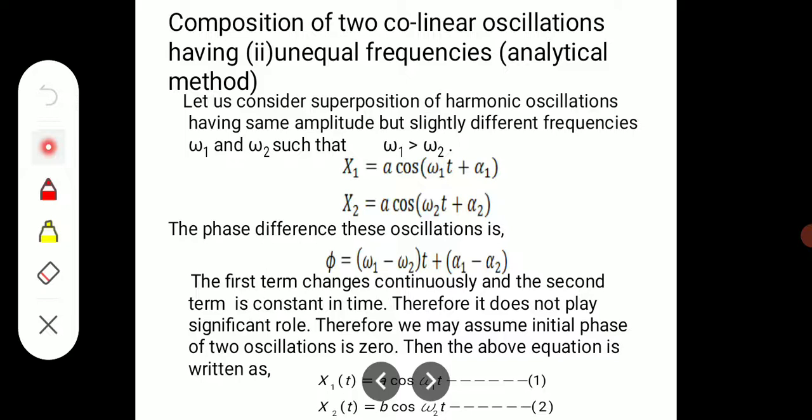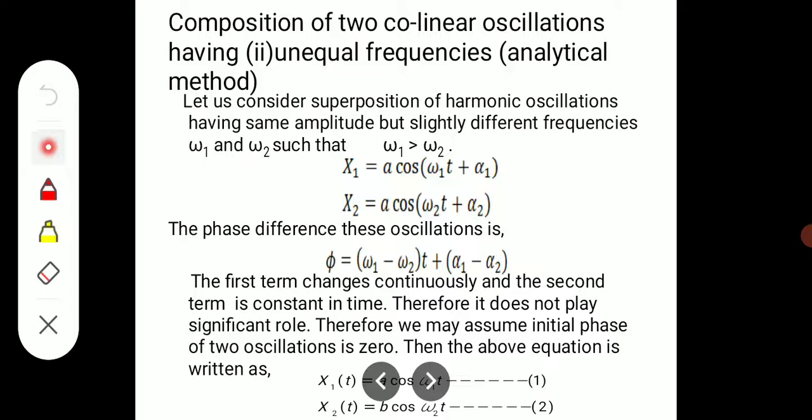And today, the composition of two collinear oscillations having unequal frequencies. Let us consider the superposition of harmonic oscillations having the same amplitude but slightly different frequencies omega 1 and omega 2, such that omega 1 is a little bit greater than omega 2. So, by taking the two unequal frequencies and equal amplitudes, let us take the equations of those harmonic oscillations.